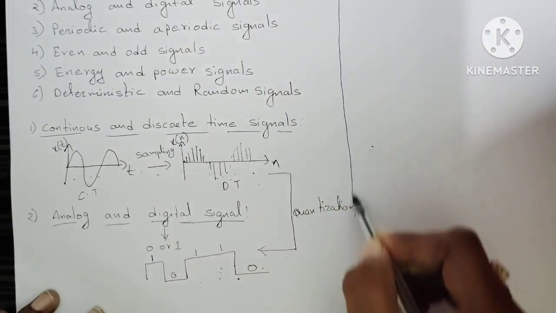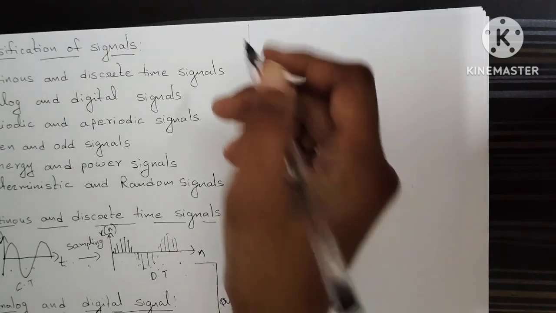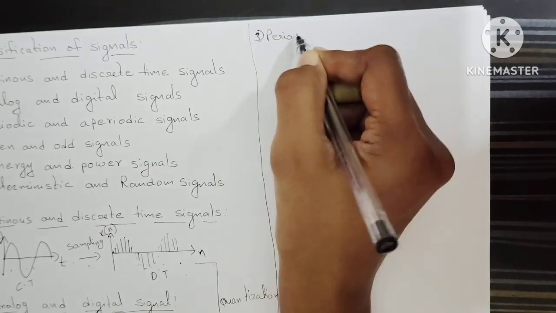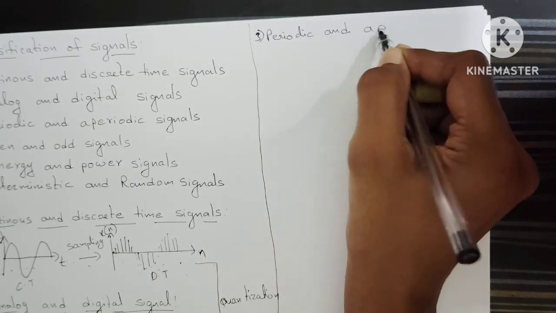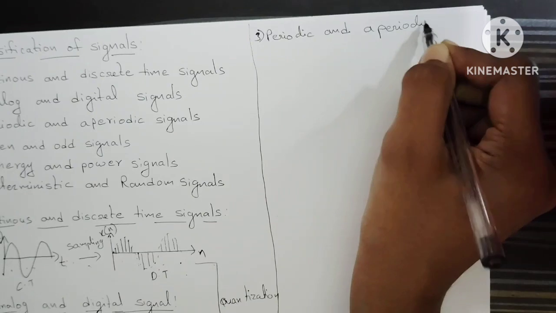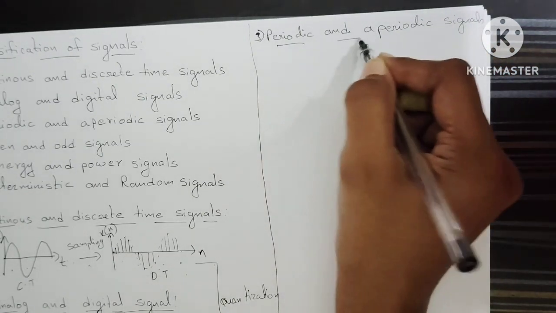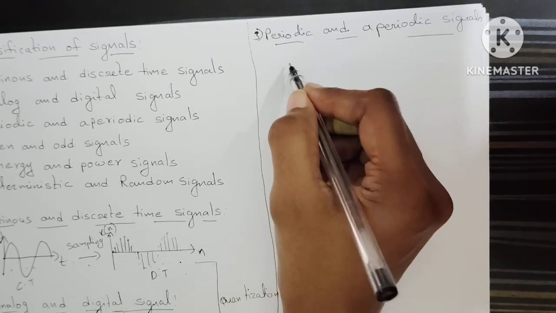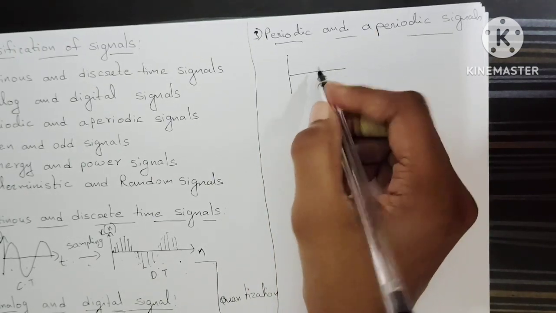The third type of signal is periodic and aperiodic signals. Here a periodic signal is a signal that is said to be periodic if it repeats at regular intervals of time.